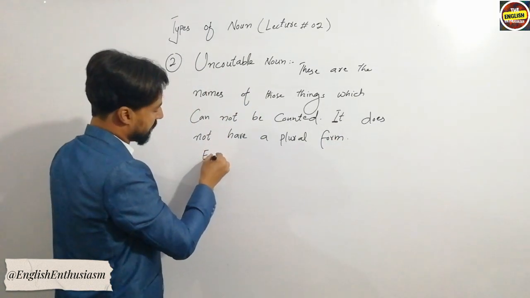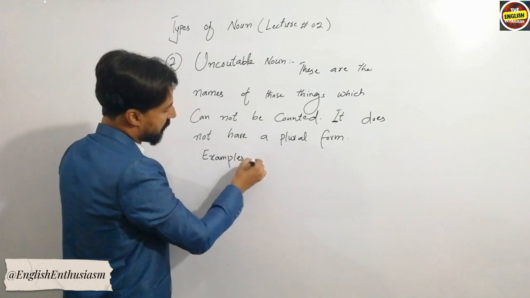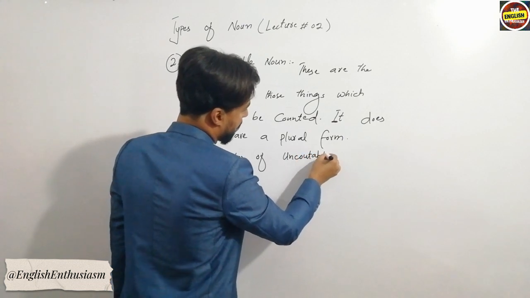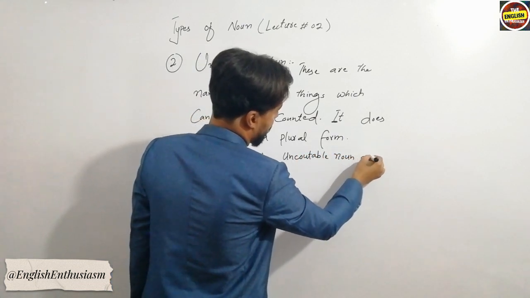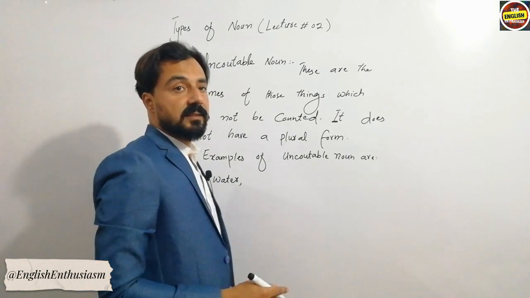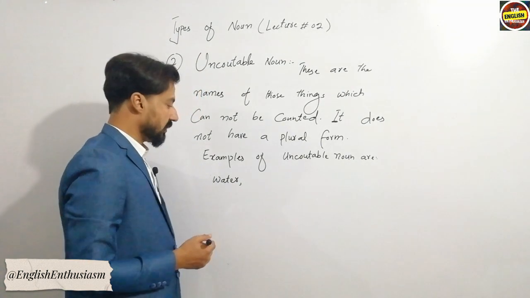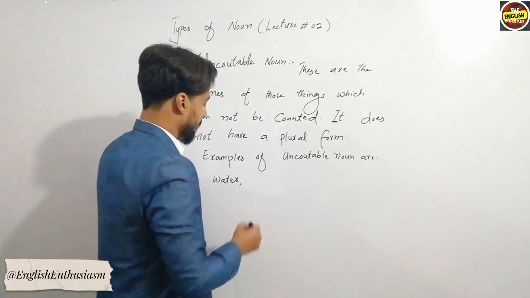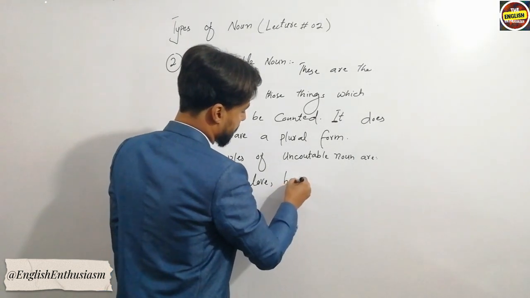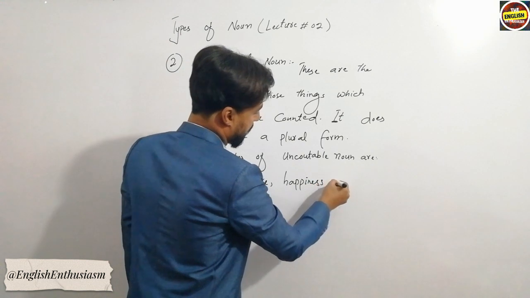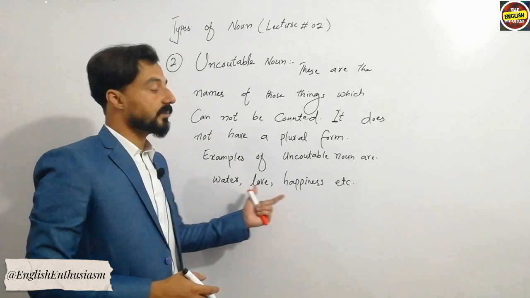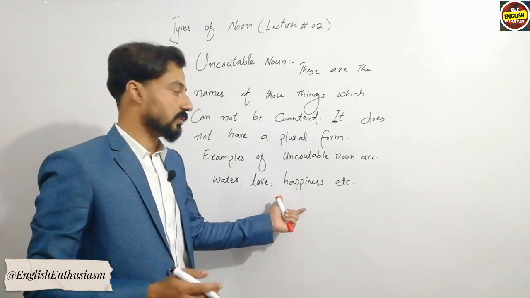Examples of uncountable noun are water. Water is the name of that thing which we cannot count. How will I be able to count water? Love cannot be counted. Happiness, etc. So these are the examples of uncountable noun. Love, water and happiness are the kind of noun which cannot be counted.